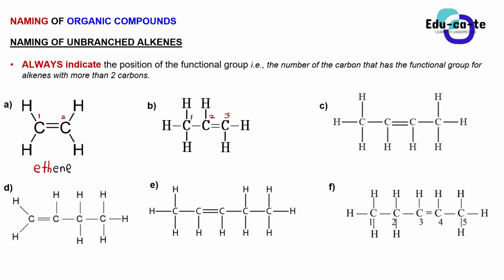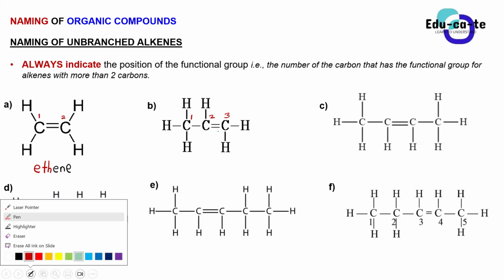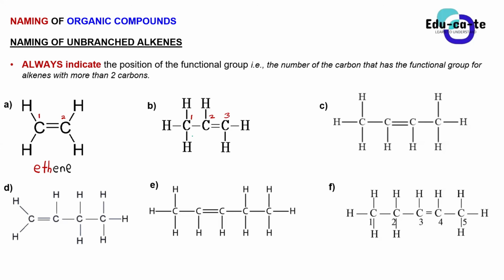Or I can number them from right to left and say this is carbon 1, this is carbon 2, this is carbon 3. So I can number the carbons in the parent chain either way.